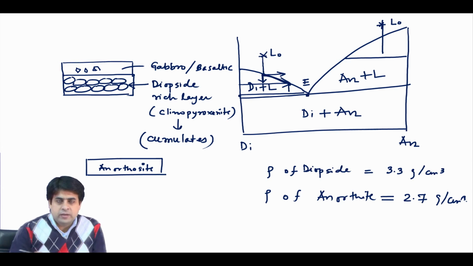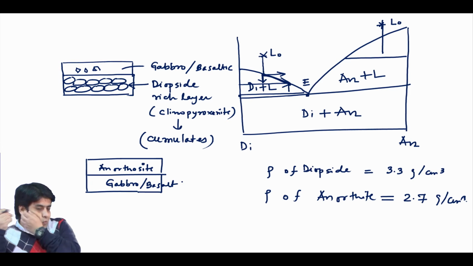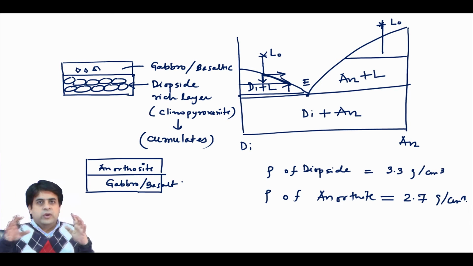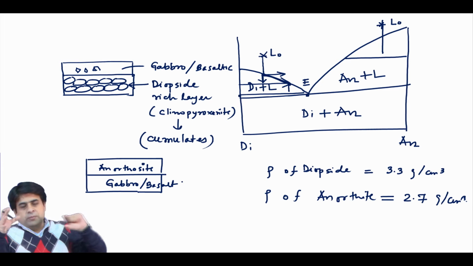So, anorthosite is a rock which is mostly made up of anorthite, and at the bottom of this you will have a gabbro or basalt.